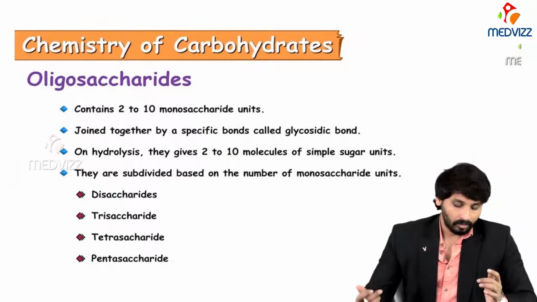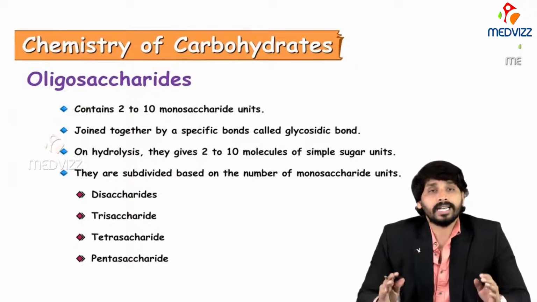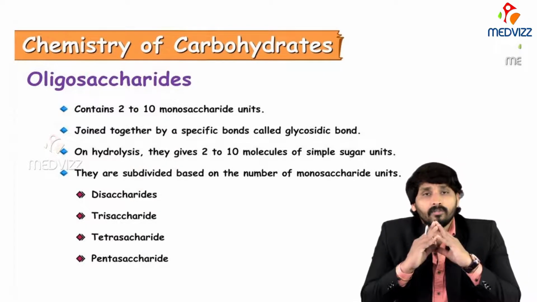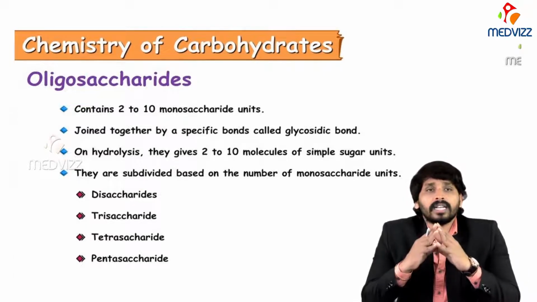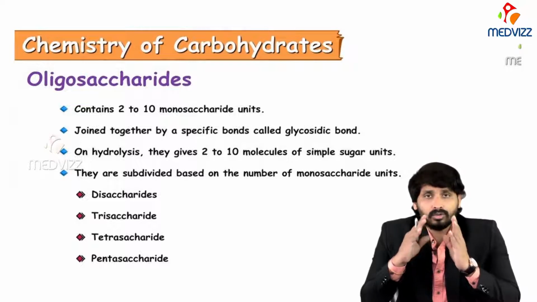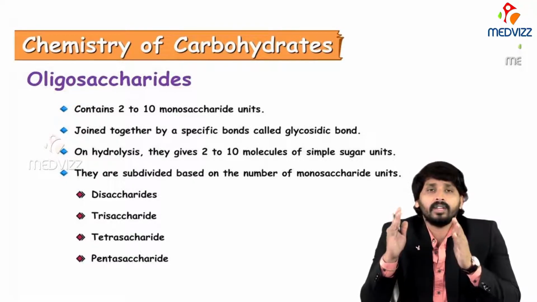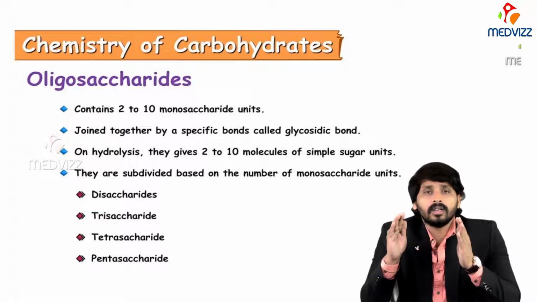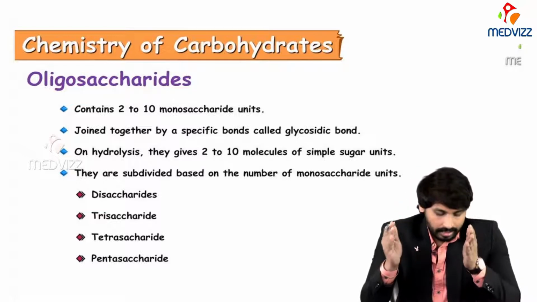So now coming to oligosaccharides. By definition, the number of monosaccharide units in oligosaccharides will be from 2 to 10. I mean the limit is up to 10. If a carbohydrate contains 2 to 10 monosaccharides, that category will be called oligosaccharides.